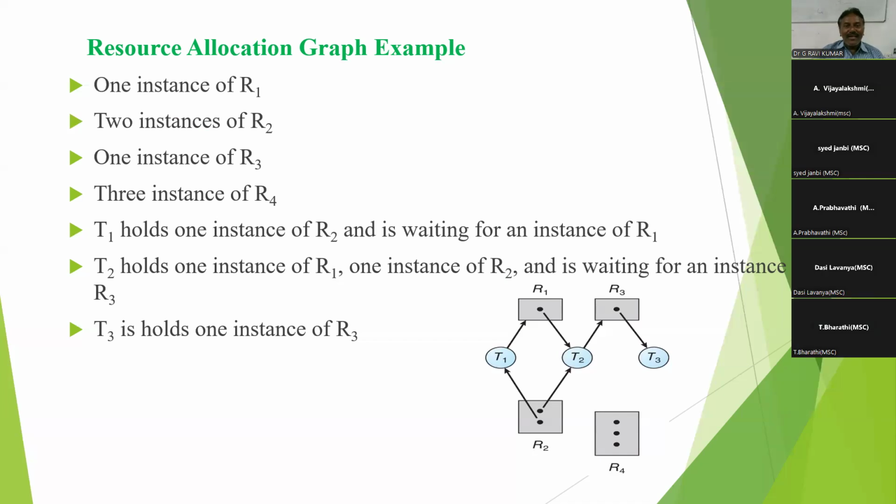So this is called a resource allocation graph. Circles indicate processes, rectangles indicate resources, and edges are of two types: one is the requested edge, one is the assignment edge. The requesting edge is T1 to R1, but R1 to T2 is an assignment edge. So this is the resource allocation graph.